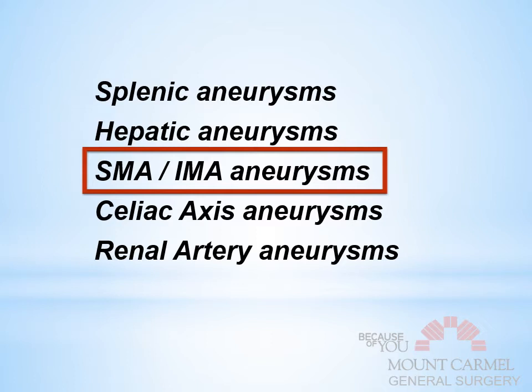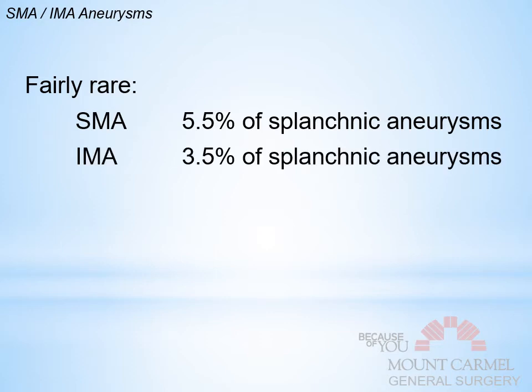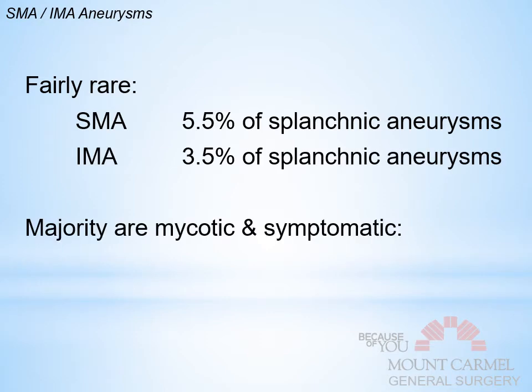Probably should put the celiac axis above just for intuitiveness, but these are more common, so I did this in ranking of how common they are. So SMA and IMA aneurysms are fairly rare, just like everything here. I mean, the splanchnic aneurysms were rare to begin with, and now we're in the rare of them. But again, this is 5.5% of splanchnic aneurysms. The IMA is 3.5%, so very small numbers. The majority are mycotic and symptomatic.